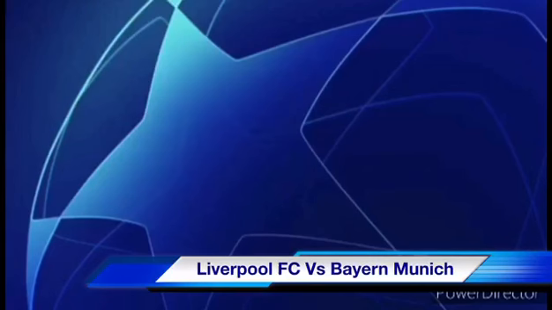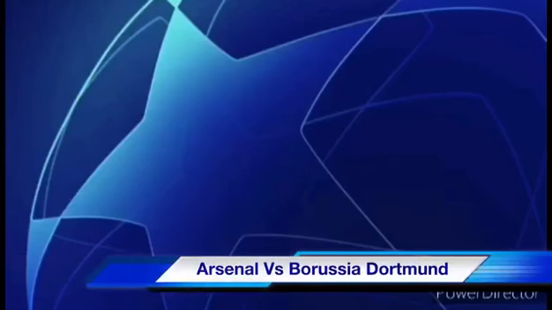So the next match is going to be Arsenal in pot 1, and Arsenal will be taking on Borussia Dortmund. So Borussia Dortmund will take on Arsenal in the round of 16.